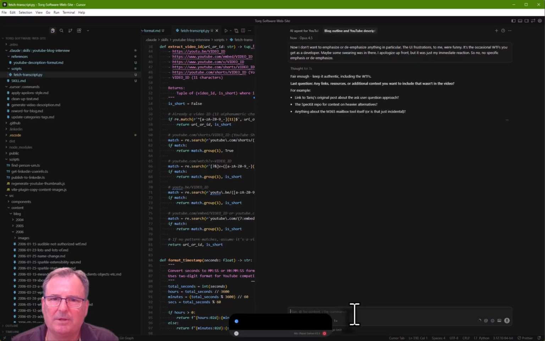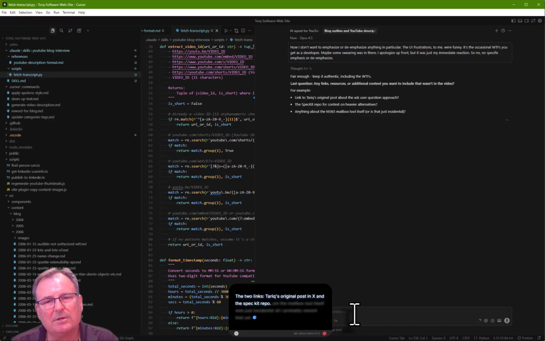The two links are Tariq's original post on X and the SpecKit repo. The mailbox tool itself was just incidental. I'll probably rework that approach and maybe do another ask user question run. So it's not really relevant to this blog post.